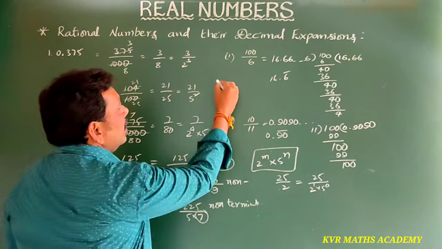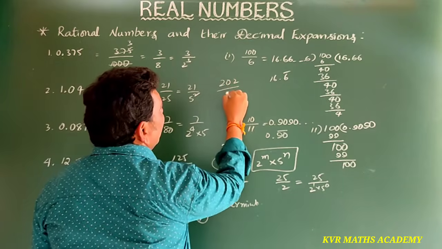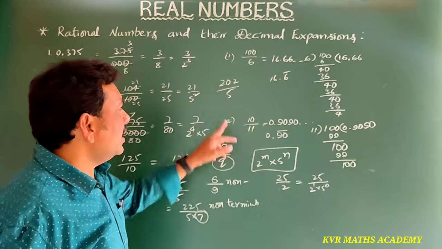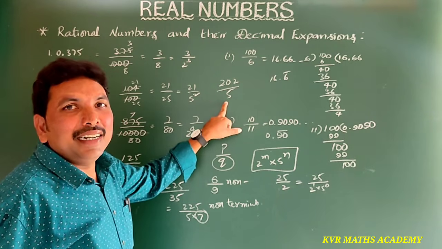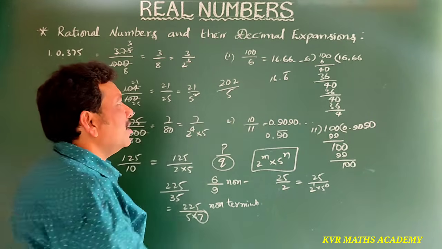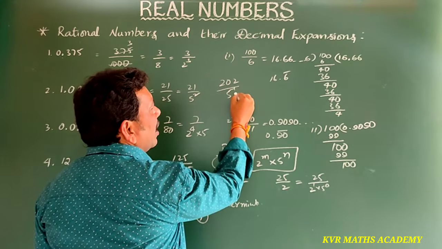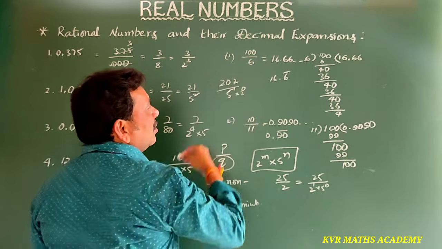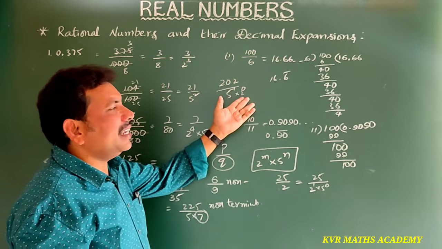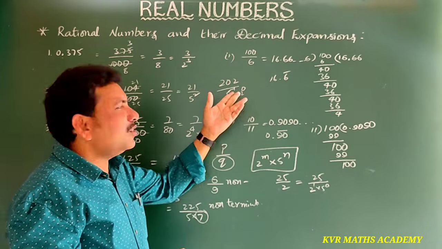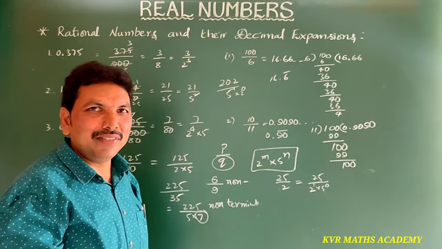Understood? Suppose here 202 by 5 is there, only 5. Is it terminating or non-terminating? It's exactly a terminating decimal only. Why? Because this can be written in the form of 5 power 1 into 2 power 0. Right? There isn't any 7, 3, 9 like that, no? So that's why this is a terminating decimal.